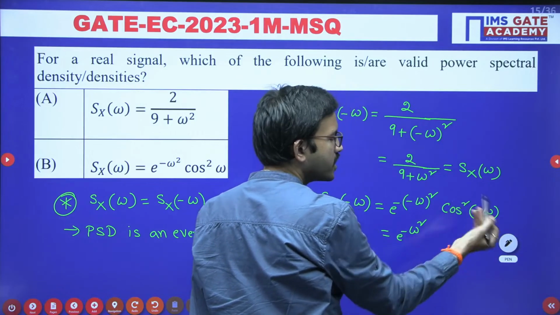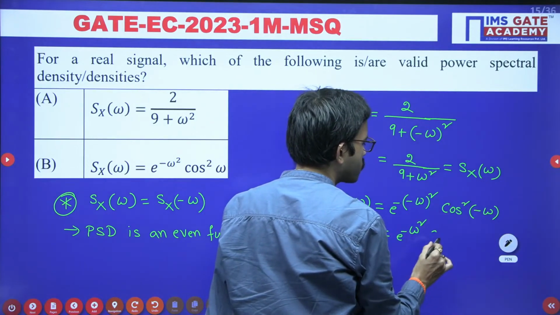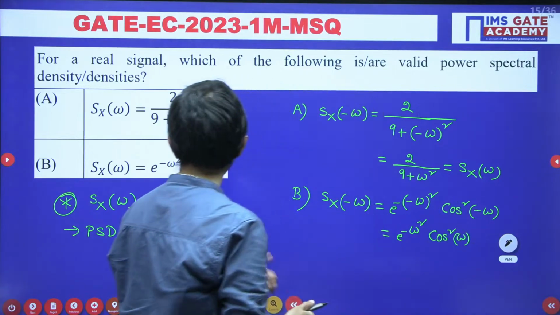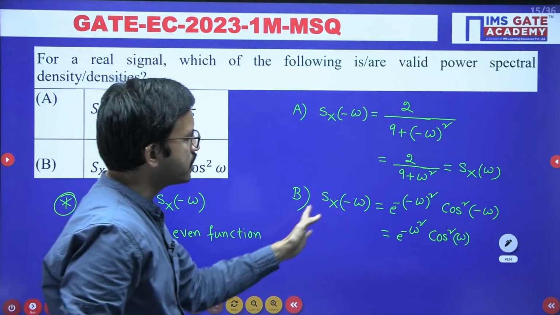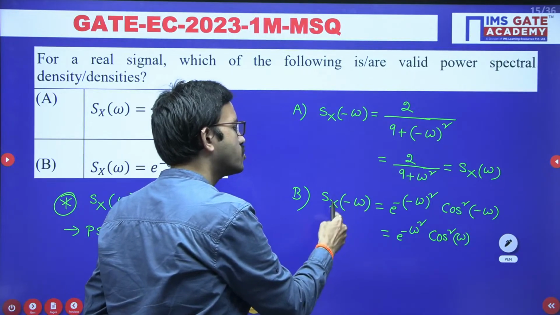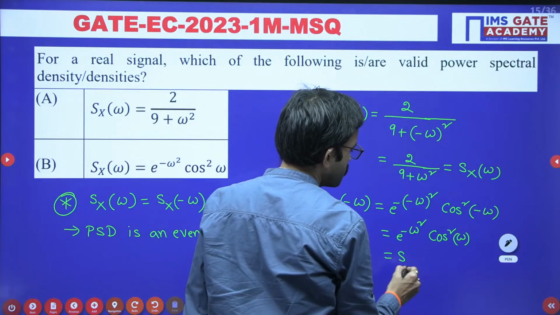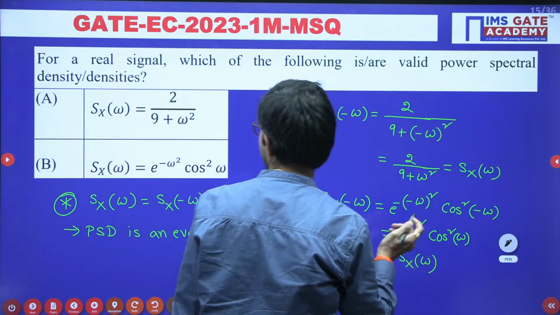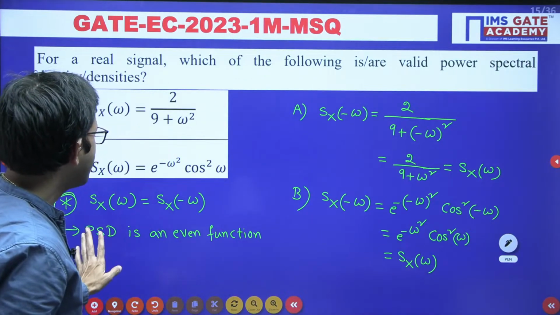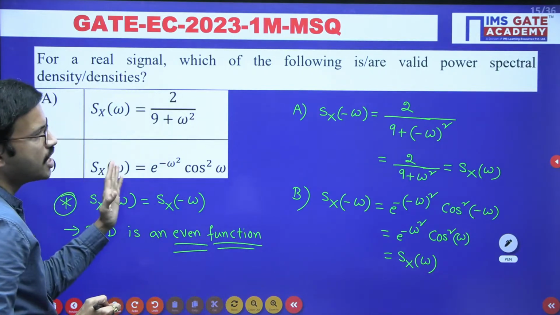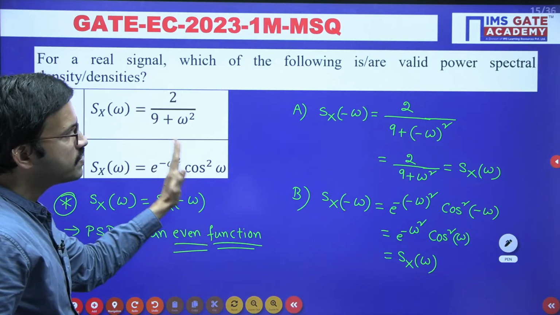Cos function is an even function, so cos square of minus omega you can directly write as cos square omega. Okay, so whatever the original function we are having, when you substitute minus omega in place of omega you are getting exactly the same, right? So this is also a valid function. Okay, power spectral density is an even function. With the help of that, when you have verified option A, option B, both are satisfying. So that means these two are valid.